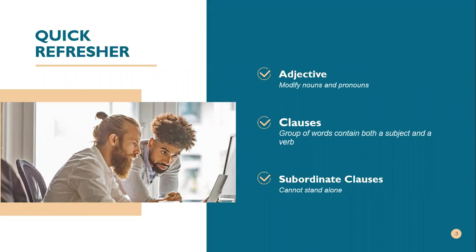And number 3, subordinate clause is the clause which cannot stand alone, or we call dependent clause. So that clause need other clause to be completed. If there is no other sentence, it cannot stand alone, or you will be wondering what the meaning of that sentence is. So that's what we call subordinate clause or dependent clause. Cannot stand alone. Right, so you got it from now until now? You understand? Do you have question?